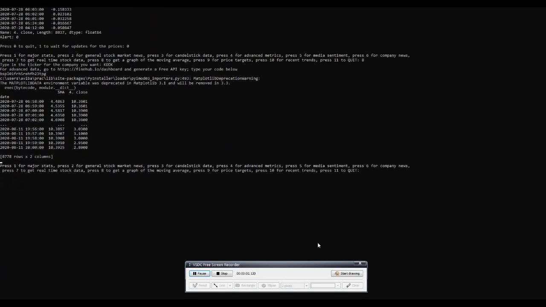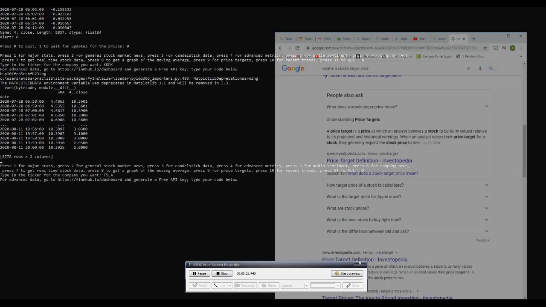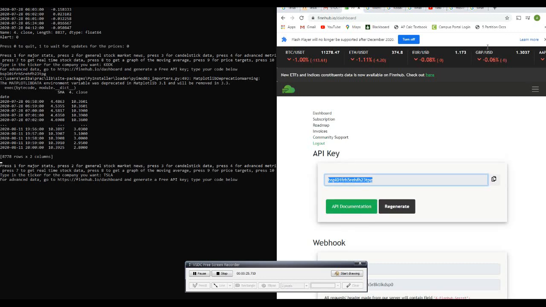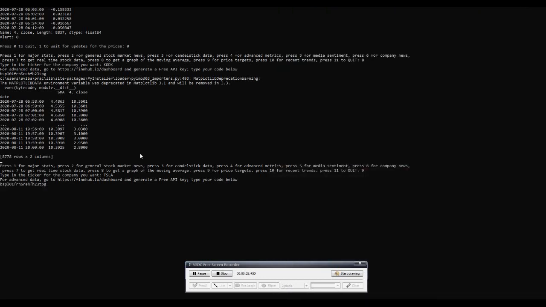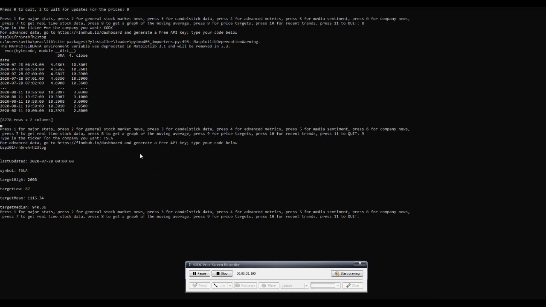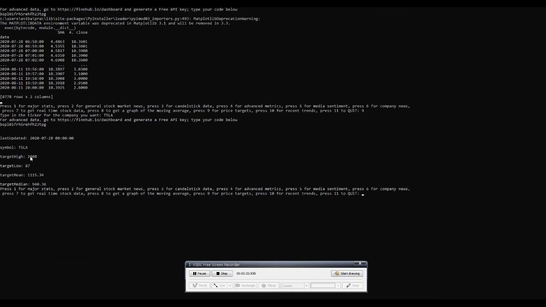Okay, so now let's take a look at some other features. Let's look at price target. This is basically the projected value analysts came up with to see what the projected price would be based on historical data. So let's type in 9 and let's do Tesla. And now we're going to go back. This is from FinHub again, so the same algorithm we used for the previous ones. So let's type in the API key and it gives us some data here. This is the target high price, this is the target low price, and this is the target mean price. So that gives some useful information, and we can do this for any company.